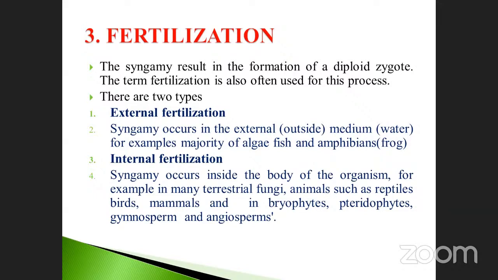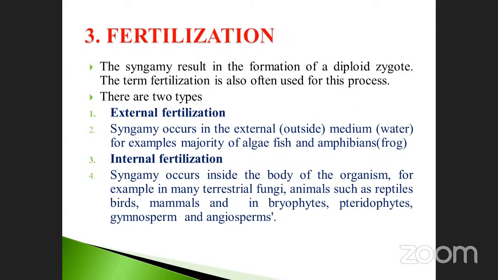The fertilization is also classified according to its nature. It may be divided into two types. One is called external fertilization. Another one is called internal fertilization. External means outside. Just imagine outside there is a medium, particularly water. Take the example of a frog. Internal means inside the female reproductive body. So in most humans as well as other animals, internal fertilization is present. Internal fertilization is most common in human beings as well as animals.